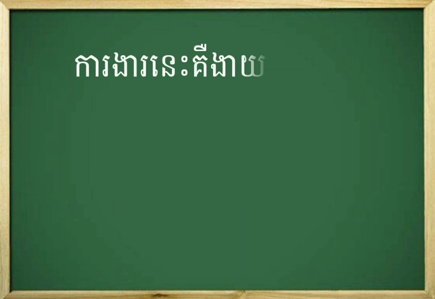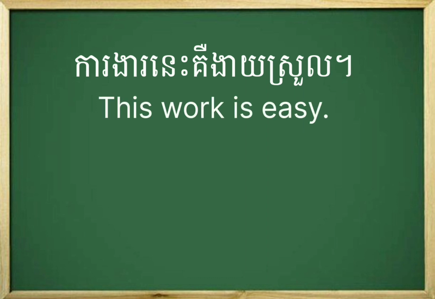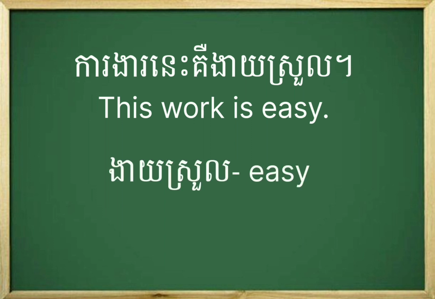Now I show you one more example. In Khmer we can say ca nghĩa ní cứ nghĩa srul. In English it means this work is easy. Now I translate the words. Ca nghĩa in English means works, and ní is this. Nghĩa srul in English means easy.